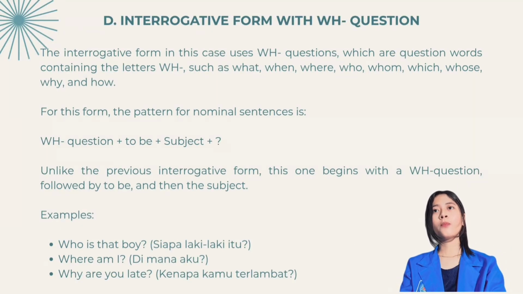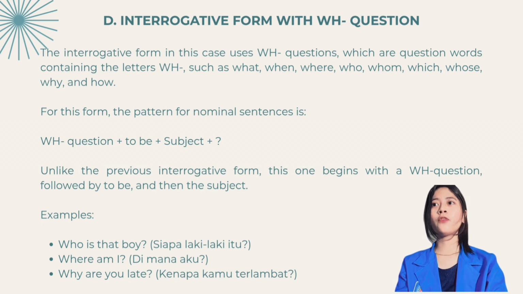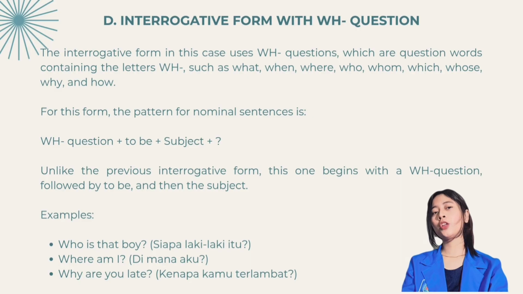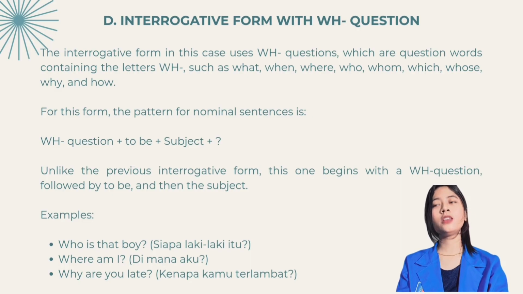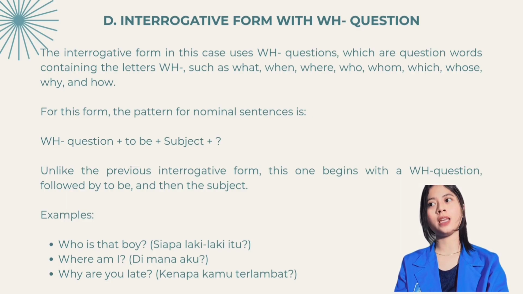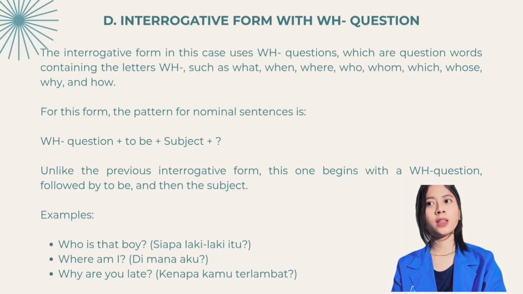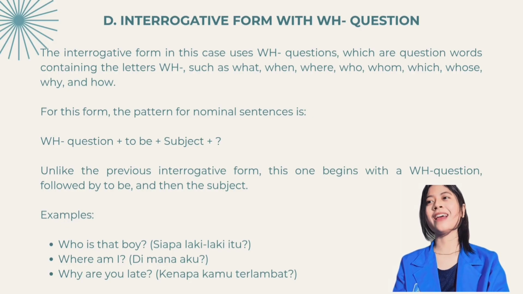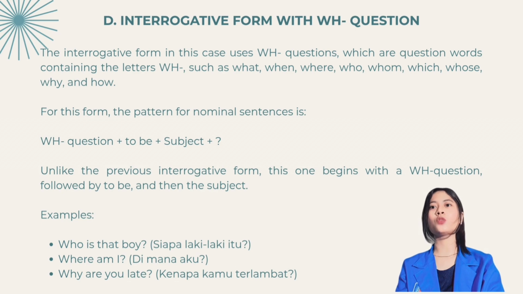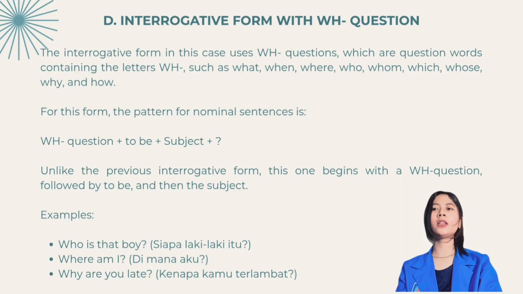D. Interrogative form with WH question. The interrogative form in this case uses WH questions, which are question words containing the letter W, such as what, when, where, who, whom, which, whose, why, and how. For this form, the pattern for nominal sentence is WH question plus to be plus subject. Unlike the previous interrogative form, this one begins with the WH question, followed by to be, and then the subject.